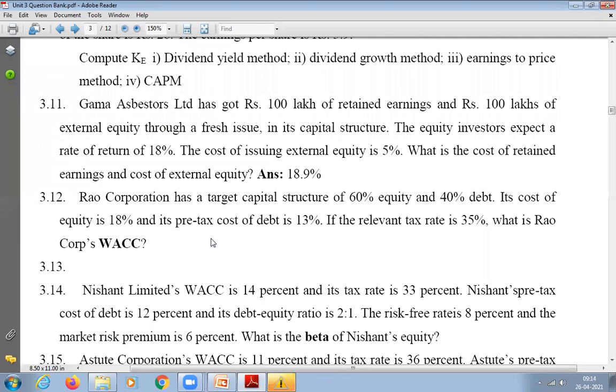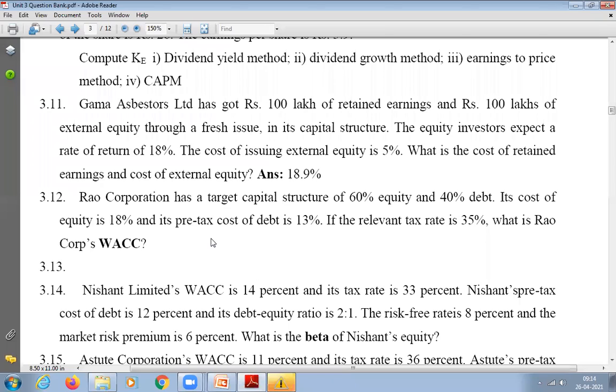Broadly speaking, there are only two types of capital, that is equity and debt. And in that we have different kinds of hybrid instruments. For example, preference share is a hybrid instrument. It has features of equity and debt together. In debt we come across term loans, debentures, bonds, bank loans, everything comes under debt. Retained earnings are again a part of equity only. So he has told us the percentage of equity and debt is 60% and 40%.